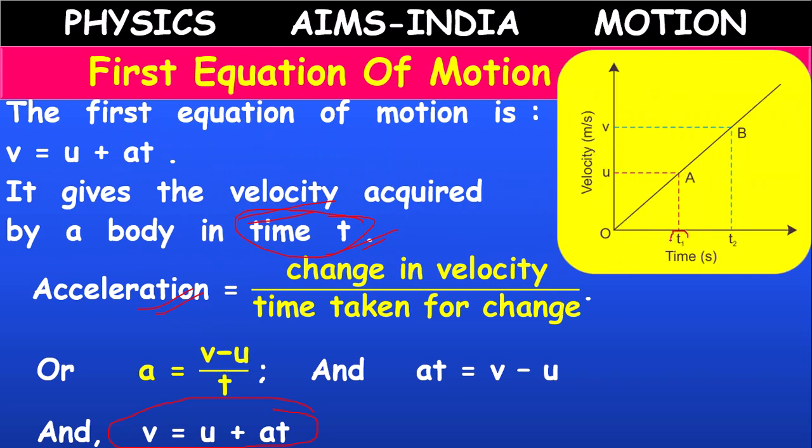Suppose at t1 time it is at u, and at t2 time it will be at v. This v minus u is the change in velocity that happened because of the t2 minus t1 difference, which we have assumed as t. So this (v minus u) by t happened because of force F and acceleration a created in the body.